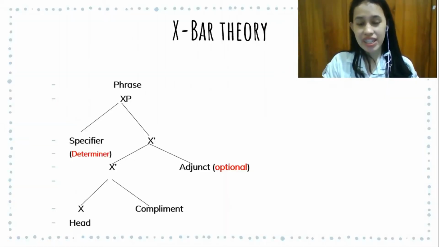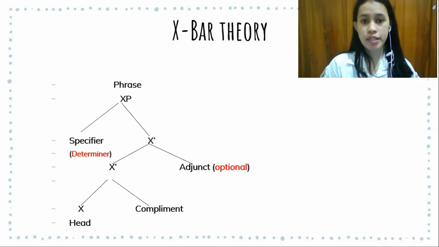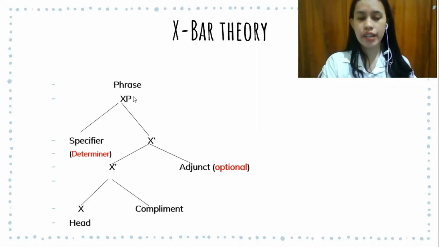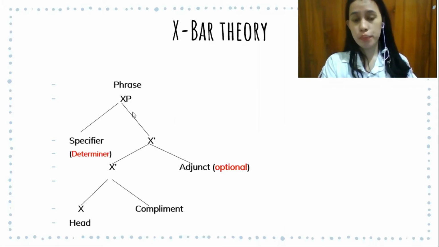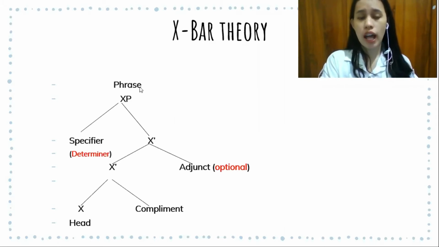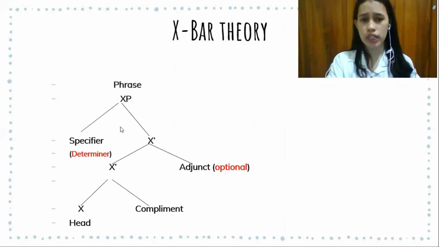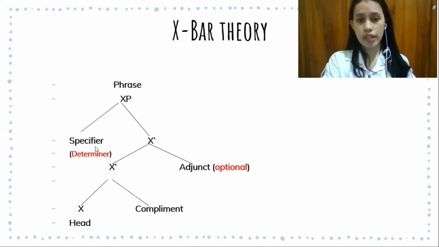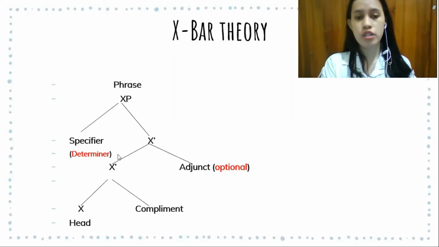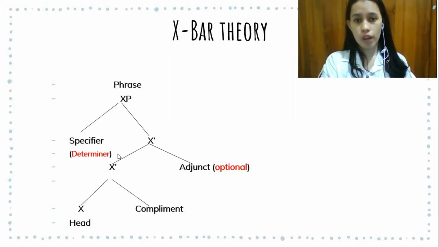Alright everyone, now let's move to the example of X-bar theory. Through this video, I provide you the diagram of X-bar theory. As you can see in the slide, here is the XP. Not only a noun phrase, you can also mention other phrases like adjective phrase, verb phrase, or prepositional phrase. And then XP here is followed by two daughters, namely specifier and X-bar. Specifier here is the determiner. You can mention determiners such as an article determiner or a quantifier determiner.